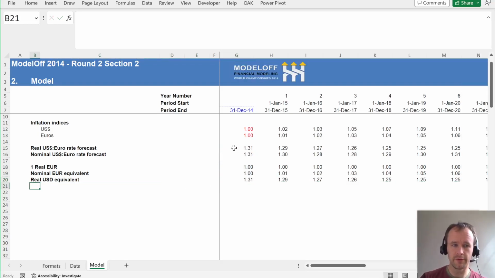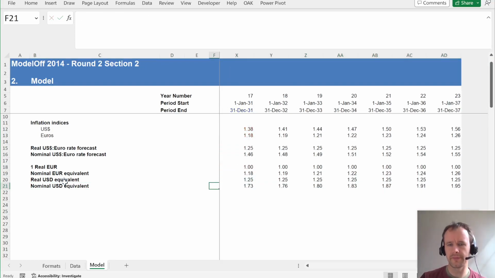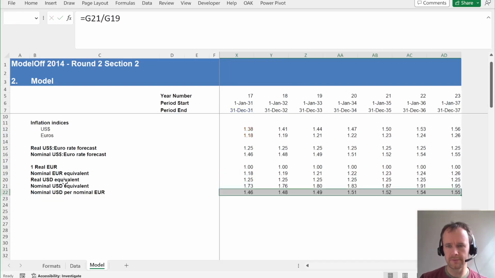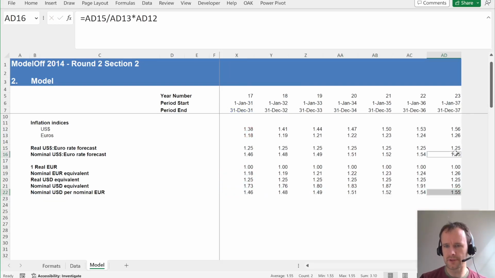Then you can use your USD inflation to convert that into a nominal USD equivalent, which is the real multiplied by the inflation index. And then you can say nominal USD per nominal euro: you divide the nominal USD amount by the nominal euro amount, and that gives you the same number as here.